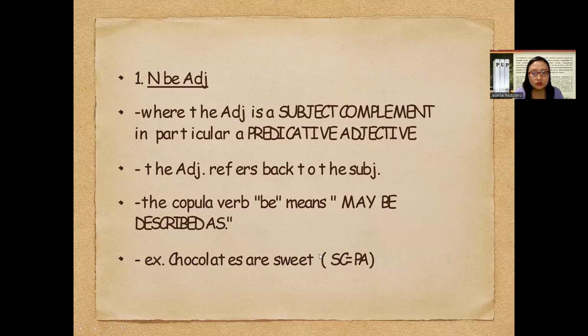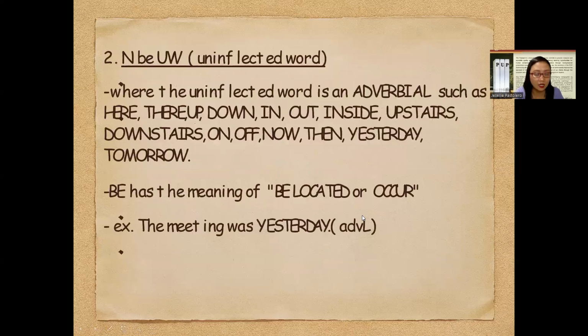Okay. So this can also be seen as a predicative adjective too, because you would notice that right after the linking verb, we have here the adjective sweet. But at any rate, it describes the subject. So the most exact description would be it's an SC. Okay. So that's the first formula when we talk about the basic sentence pattern. All right. The next one is the noun plus the be verb plus the UW or the uninflected word.